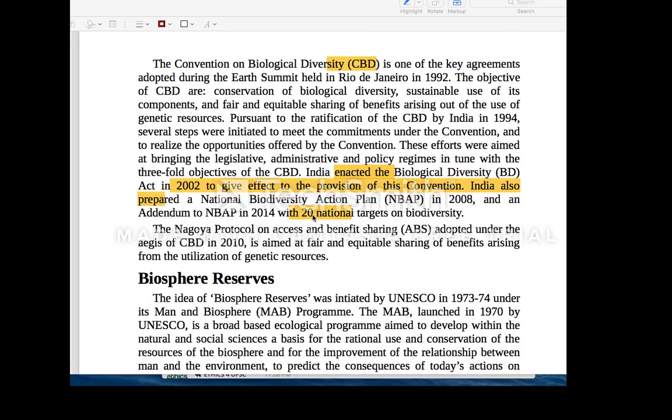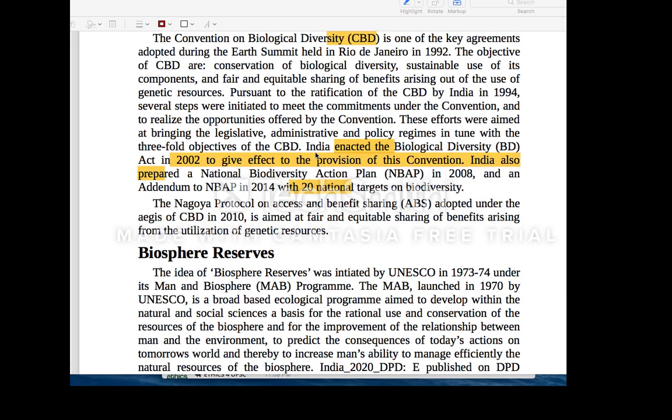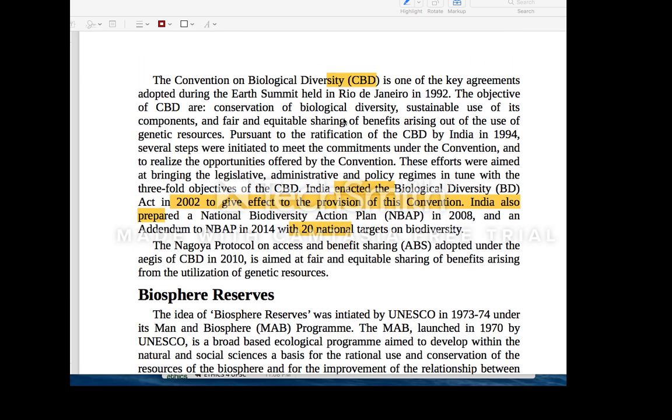Then comes your biosphere. One more thing that comes under this CBD is the Cartagena protocol, which I have also discussed. Cartagena protocol is a protocol to take care of living modified organisms. Whenever these living modified organisms are being traded, there should be prior informed consent. There should be proper information about these animals. You need to have an idea.